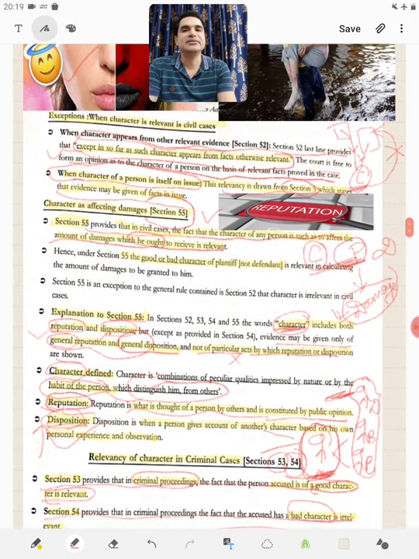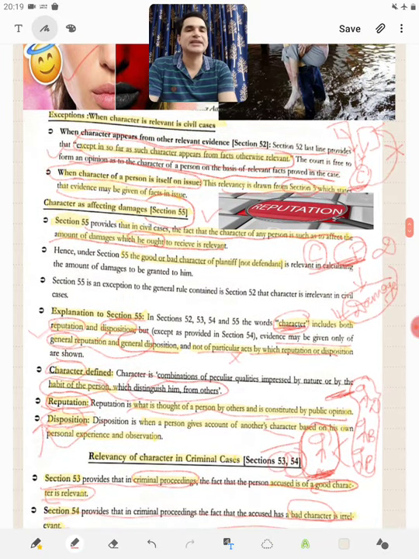However, when the character appears from facts otherwise relevant, it becomes relevant, or when the character itself is a fact in issue, it becomes relevant under section 5.